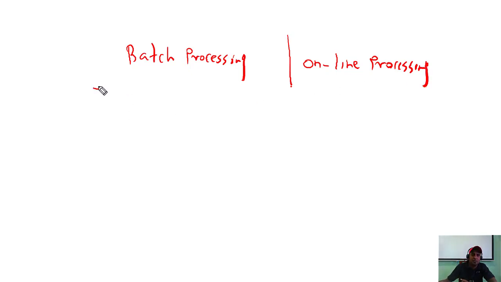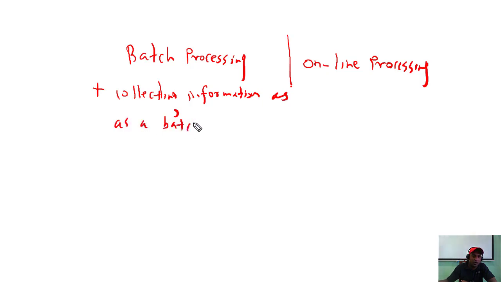Batch processing systems basically collect information as batches during some period of time. That's the specialty in batch processing.